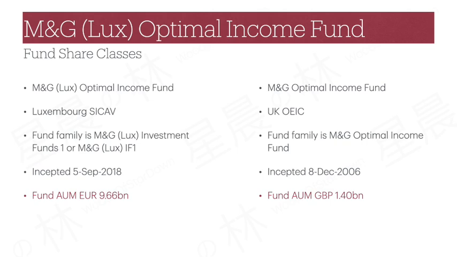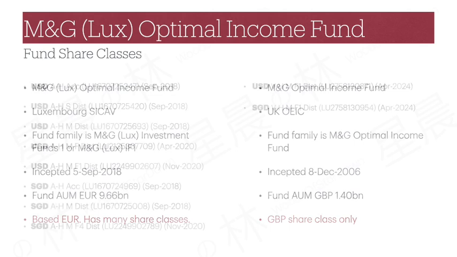Both funds are still running live, with the Luxembourg version obviously attracting global investor monies and is now at AUM of 9.66 billion euros, and the UK version having AUM of 1.4 billion sterling. The UK version continues to have only sterling share classes and cater mainly for UK investors. The Luxembourg version, on the other hand, has a wide variety of share classes, which we will cover now.